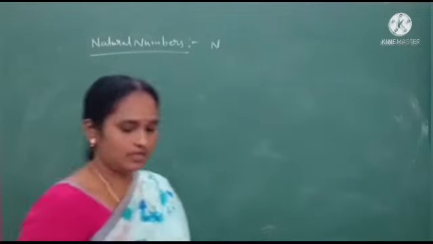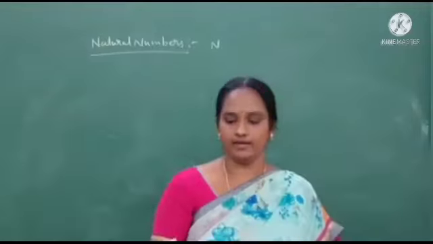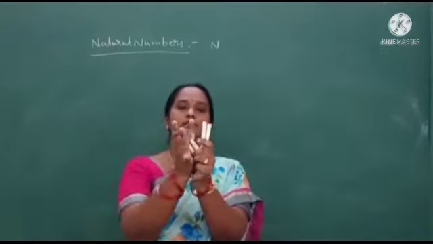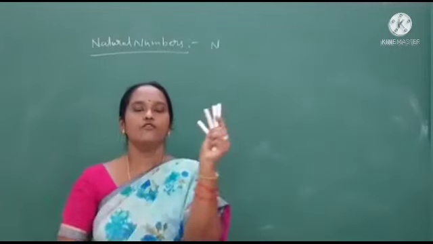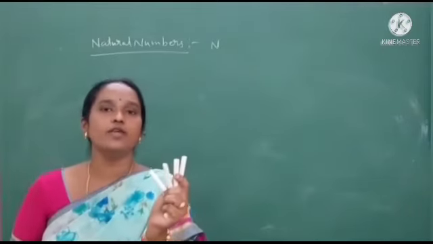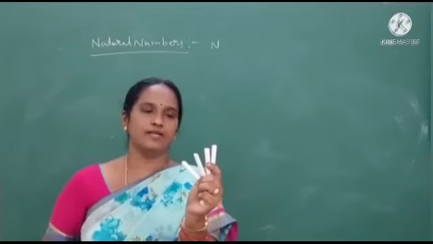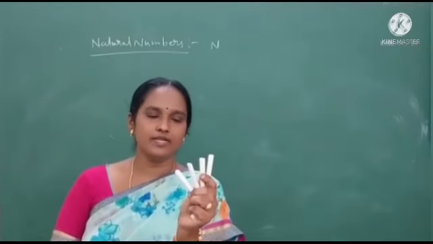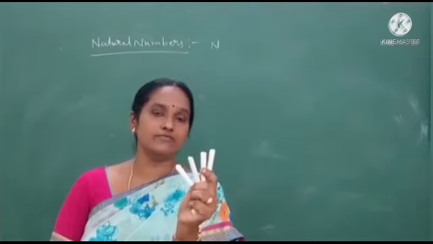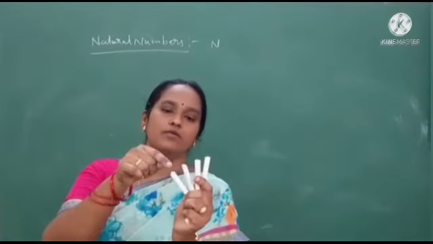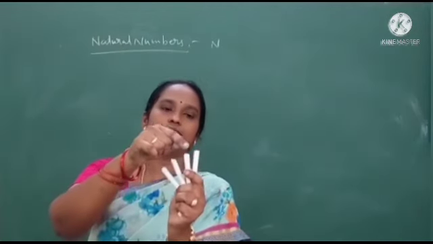Students, how many chalk pieces are in my hand? See, there are 4 chalk pieces in my hand. How can you tell? You say, madam, by counting: 1, 2, 3, 4.